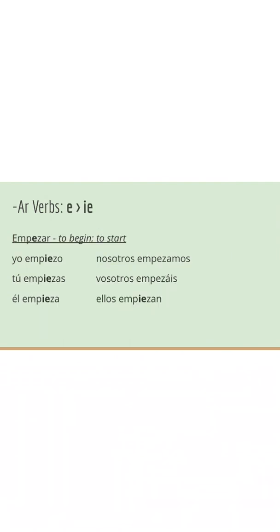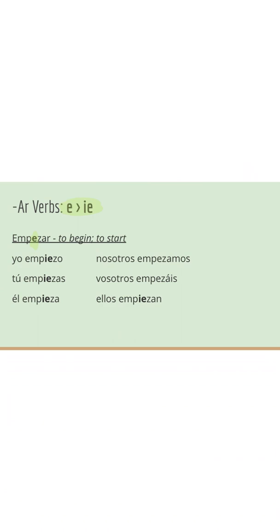All right, so looking at our very first verb here, it is an E to IE stem change. It is this new verb that we have, empezar, which means to begin or to start. Now you'll notice here, I went ahead and put in bold the letter E that's in the middle of the verb, and this is where we're going to see our stem change. I kept that bold font throughout the chart, that way you're able to quickly see where that change occurs, right?